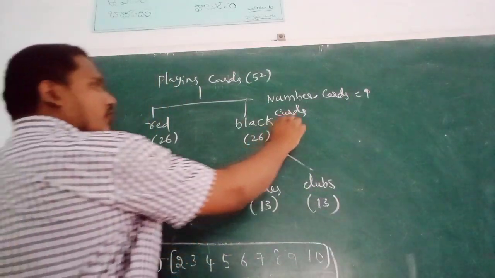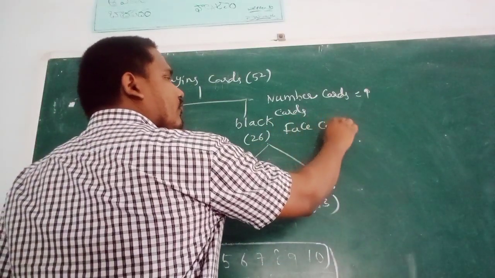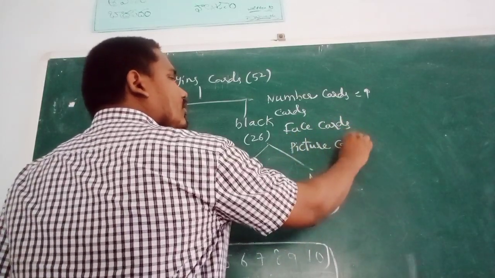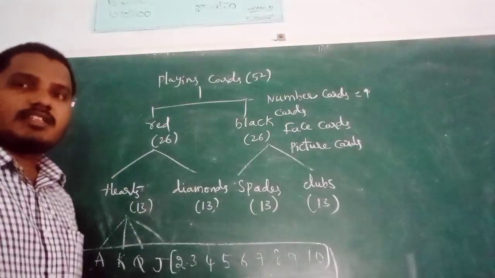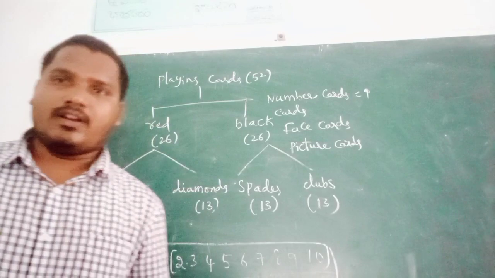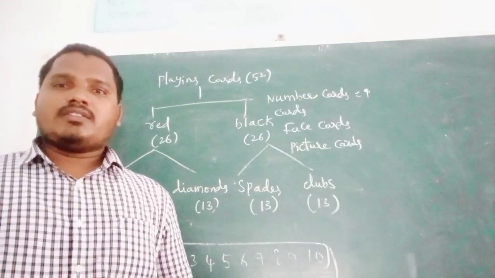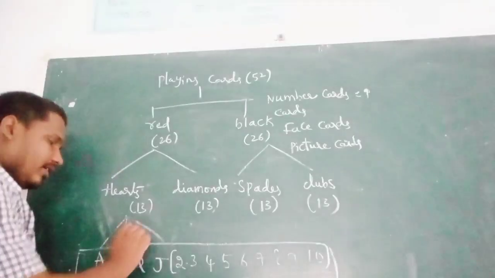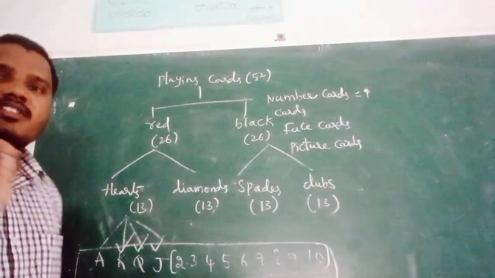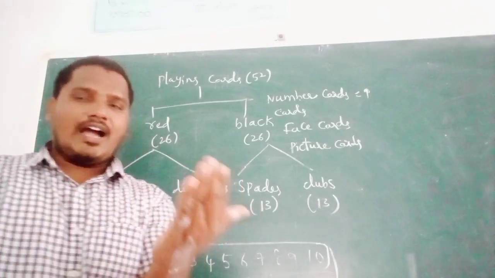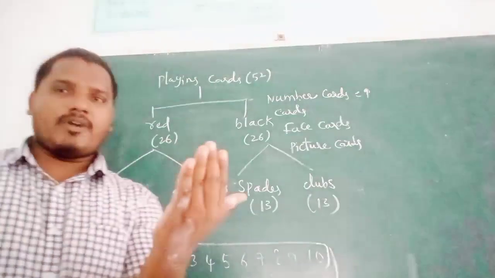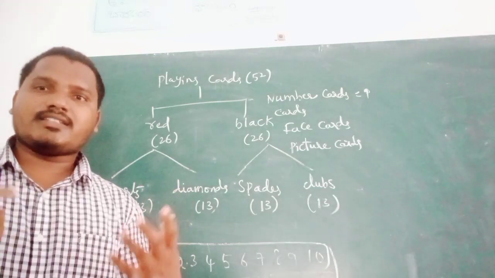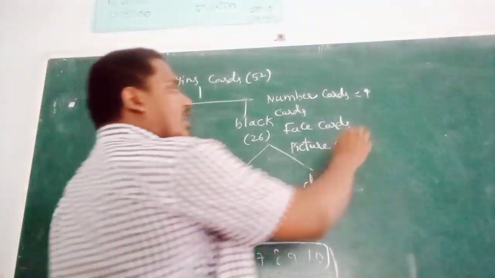And here, face cards and picture cards. In some playing cards, the face is visible. If the face is visible, then those cards are called face cards. King, queen, jack: the face is visible. When we see a playing card, these three members' faces are visible. So face cards are 3.